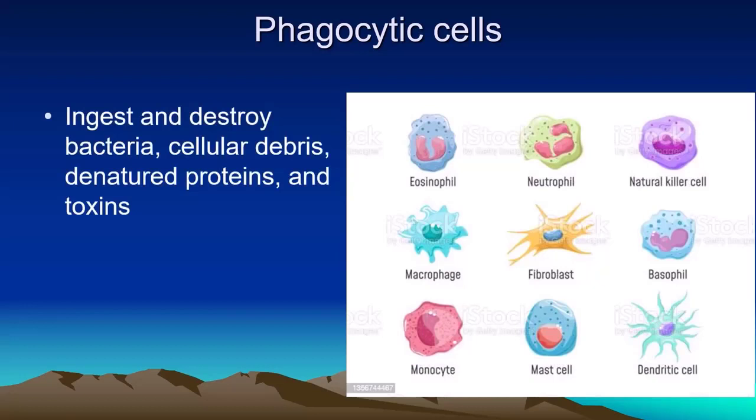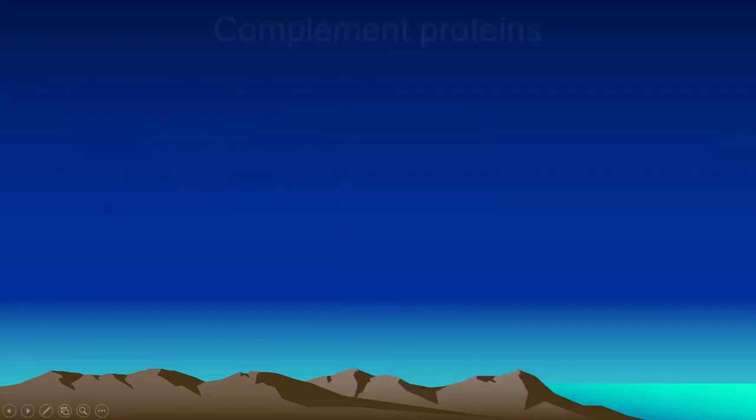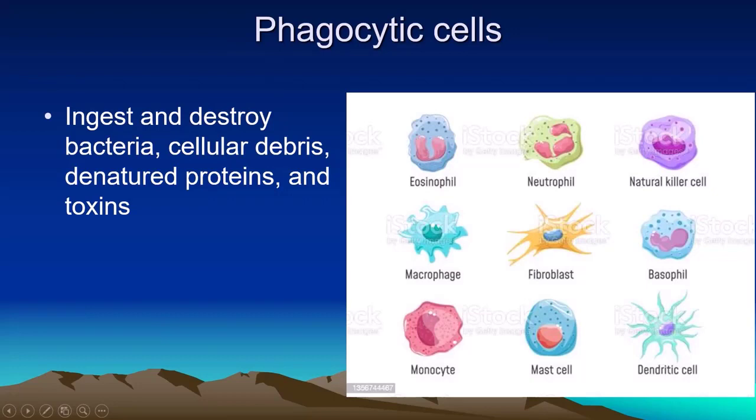Phagocytosis: ingestion and destruction of bacteria. This is a mechanism by which bacteria are ingested. Phago means eating. The bacteria are eaten and then they are destroyed. Cell debris, denatured protein and toxin: when the phagocyte ingests these cellular debris of bacteria or denatured protein and toxin, it is then digested and neutralized and then removed by exocytosis from the cell. These are the phagocytic cells: the eosinophil, basophil, natural killer cell. So they are included in the phagocytic cells.